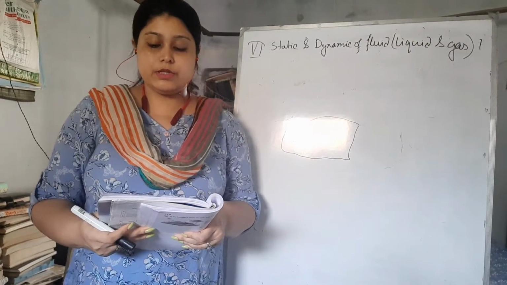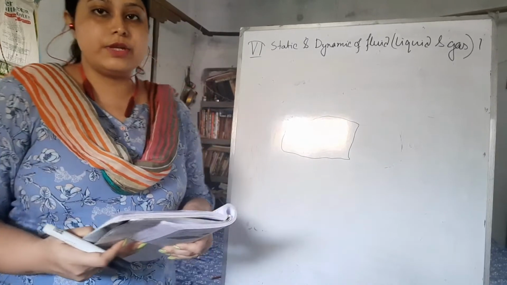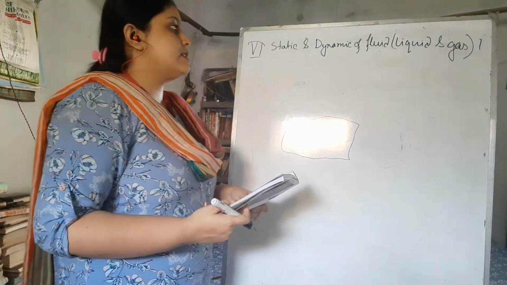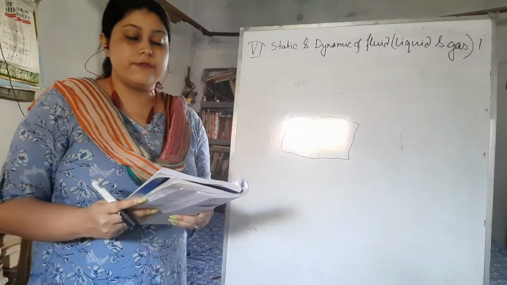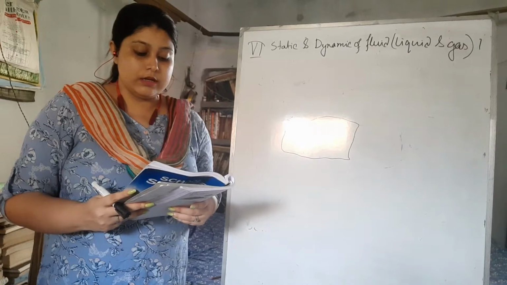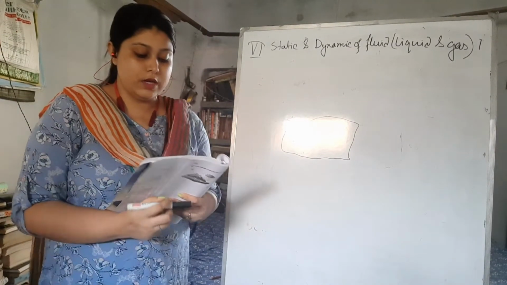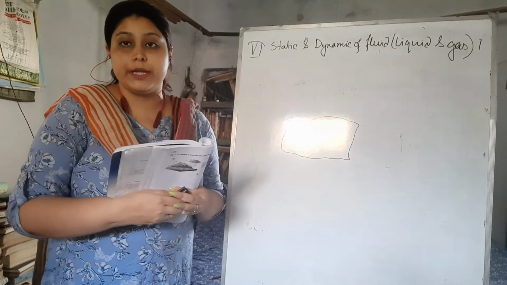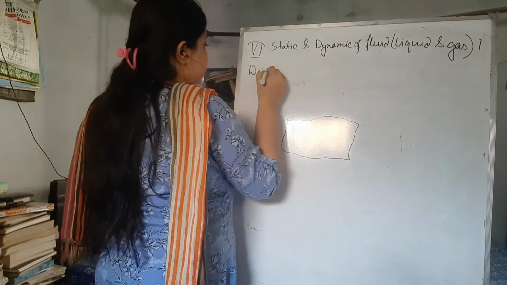This video is for class 6 physical science, and the chapter that I will continue today is the static and dynamic of fluid, liquid and gas. This video is part 1. In this video we will get the concept of pressure. First we have to learn what is called the weight of a body. Okay. Weight, the definition of weight.